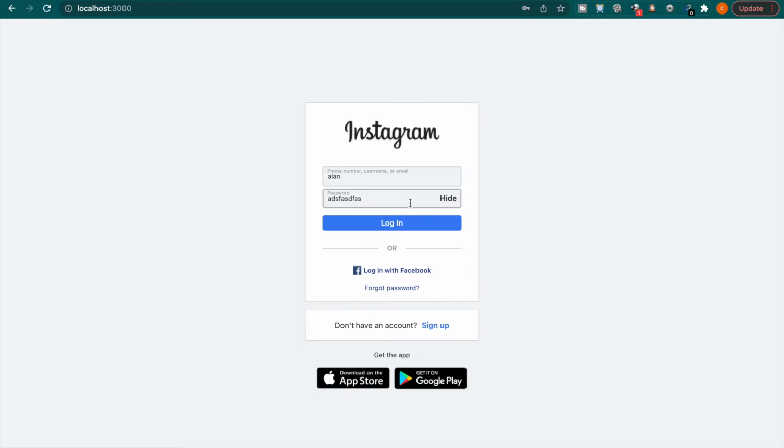You may also be aware that when the two input fields are filled in, this button will become a darker blue color. So for example, if we type something here, you can see it changes to a darker blue. So now let's go and create a new project.